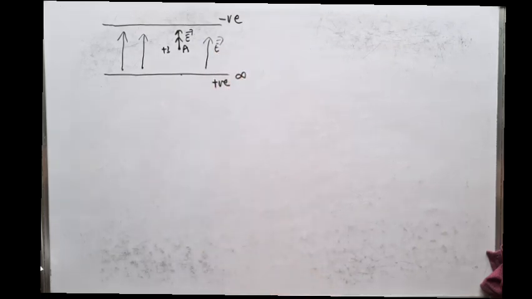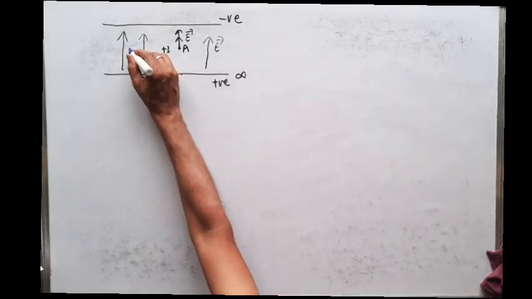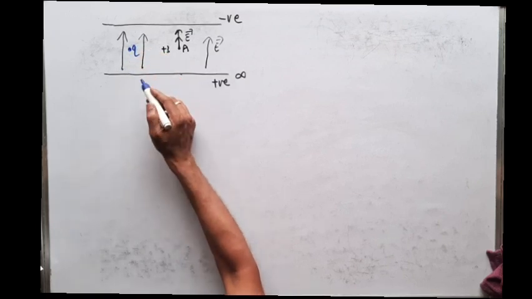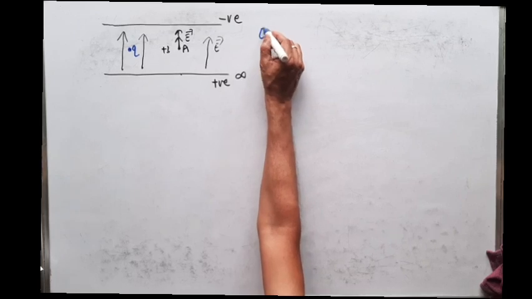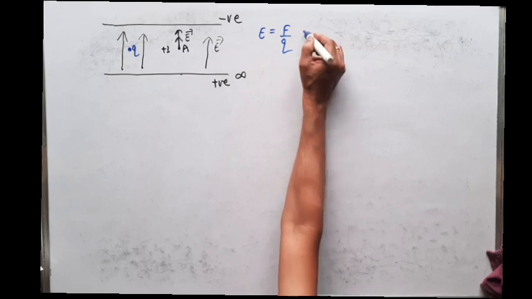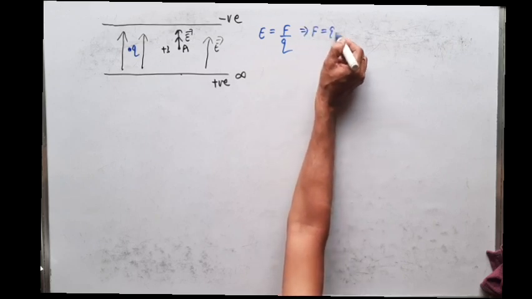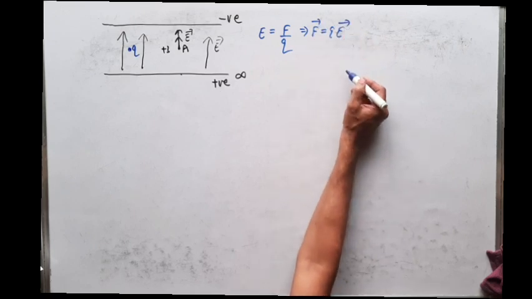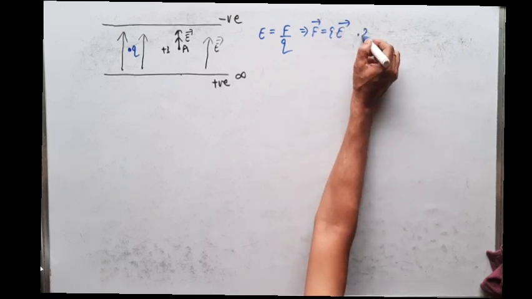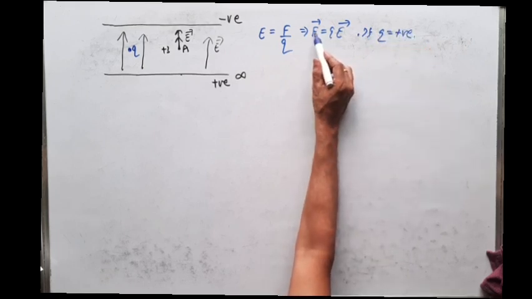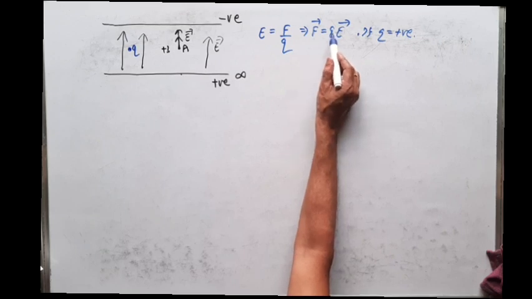Now, what will happen if I bring a plus Q charge here? What is the formula of electric field intensity? Electric field intensity is nothing but force per unit charge. So F is equal to Q into E. So the vector of F depends upon the vector of E. If Q is positive, what is the direction of the force experienced by this positive charge?